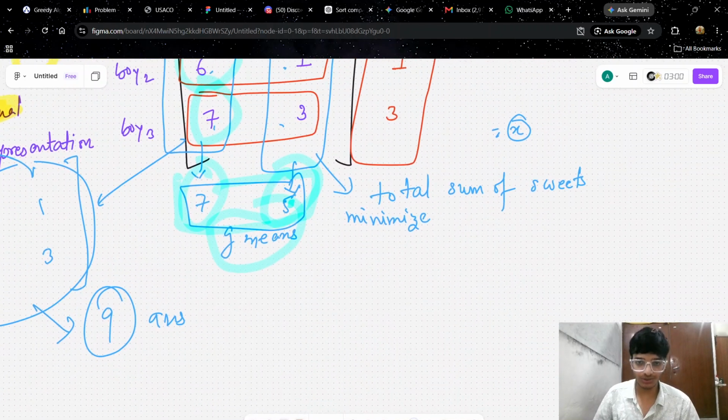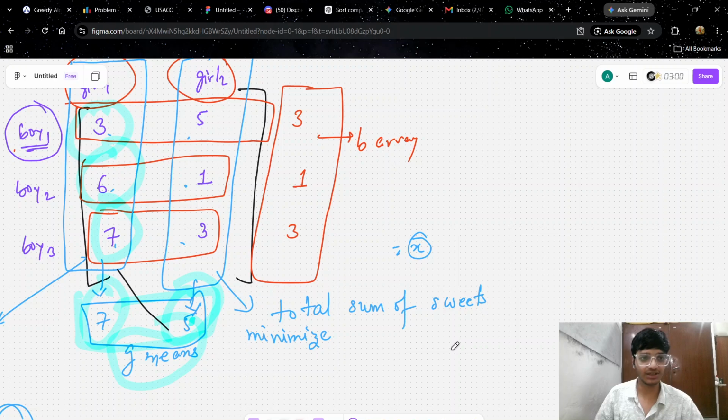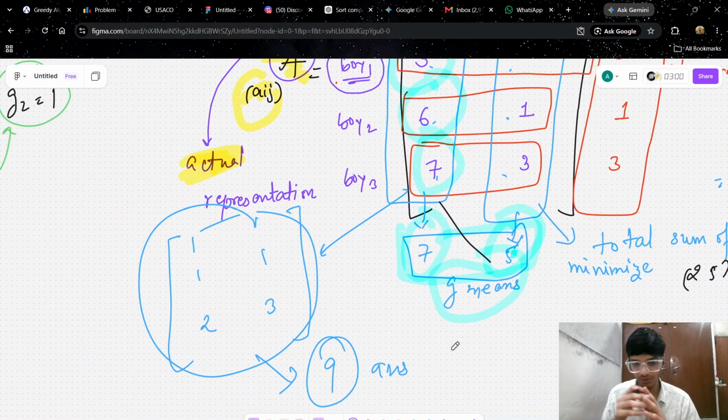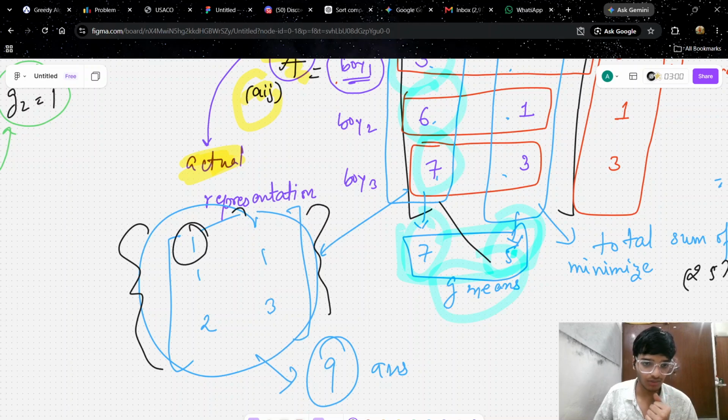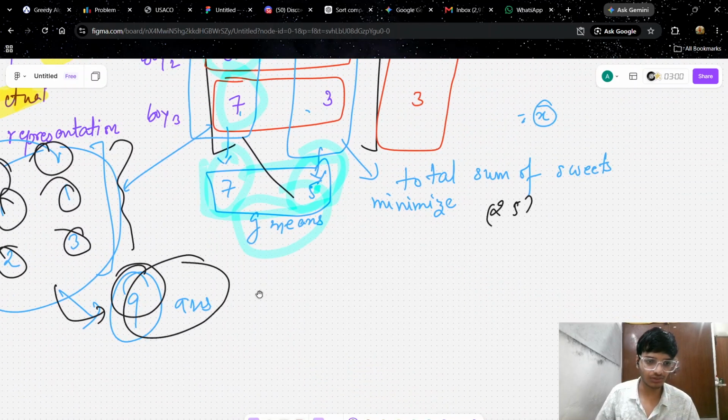So what we have to output is the total sum of the sweets that the boys give to the girls. That is 3 plus 5 plus 6 plus 1 plus 7 plus 3, that is 8, 14, 15, 20, 25. So 25 would be the total sum, but we need to minimize this. This is the actual representation, but after following the conditions of the B and G arrays, what we got is 1 1 1 1 2 3. So the total sum is 9. We got it. So this is our answer.